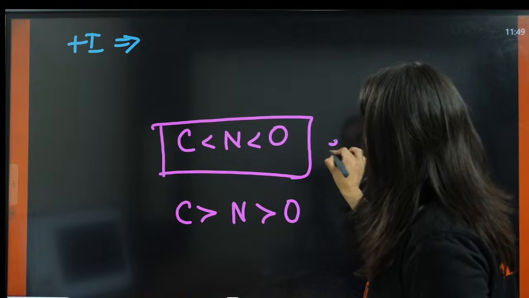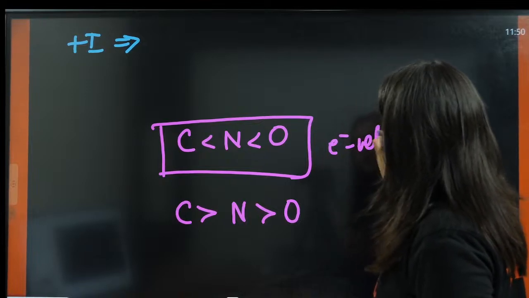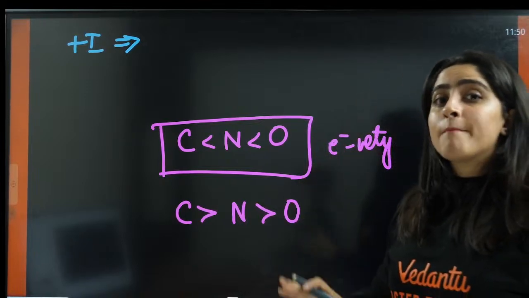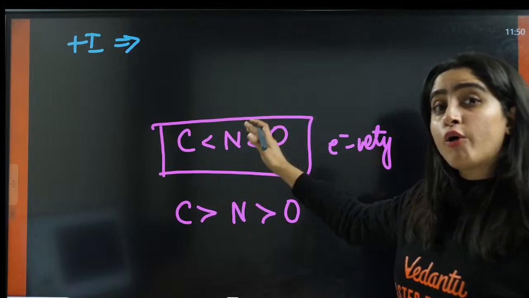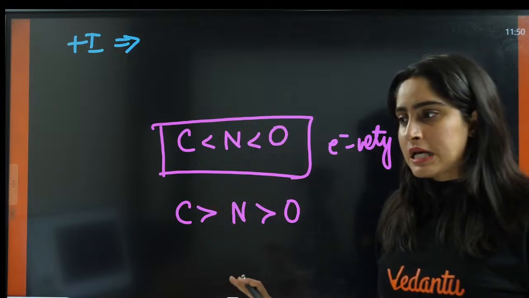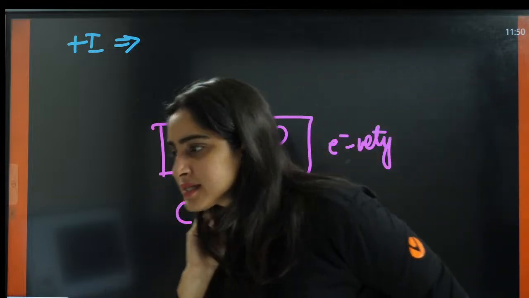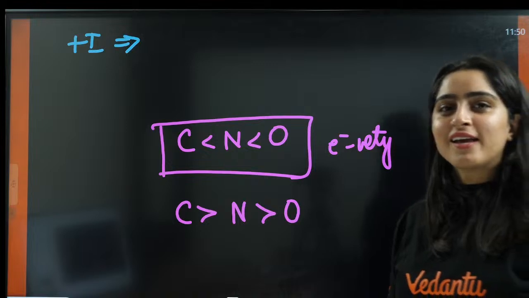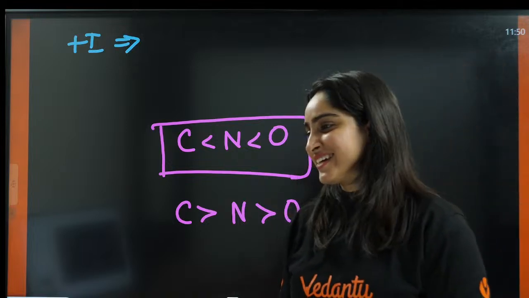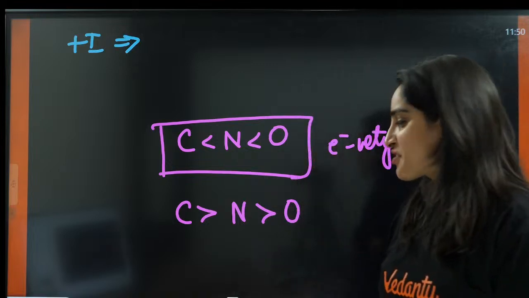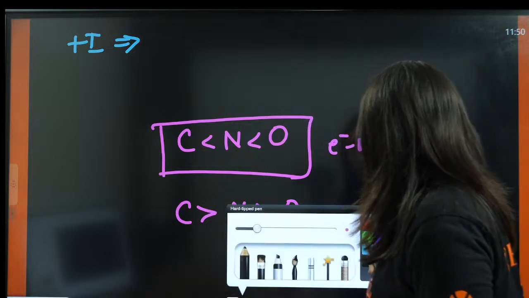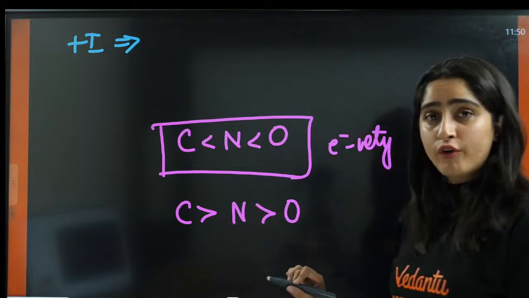The electronegativity order is this. So the order of minus I will be this, but the order of plus I will be opposite, right? Okay. No confusion. I was just thinking how to make you learn this. Just writing the whole decreasing order, I think that will be difficult for you.